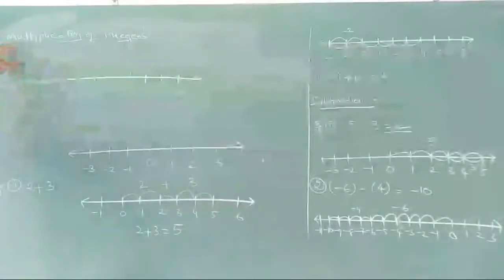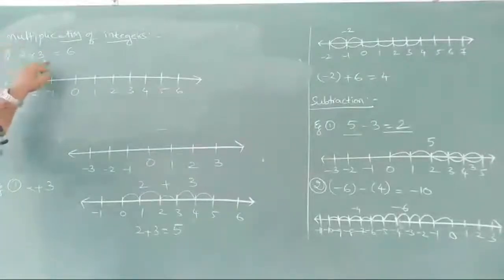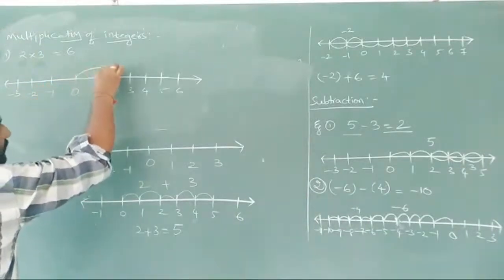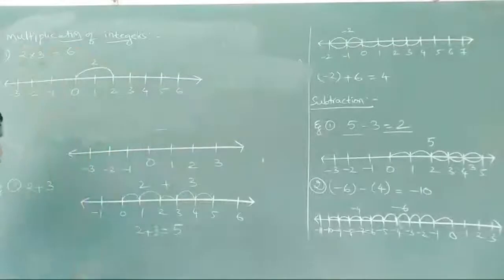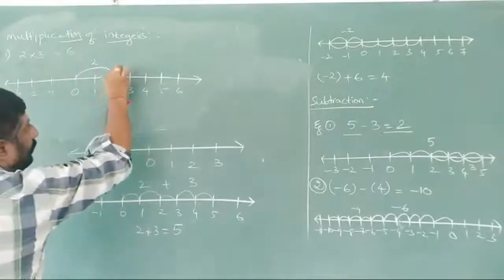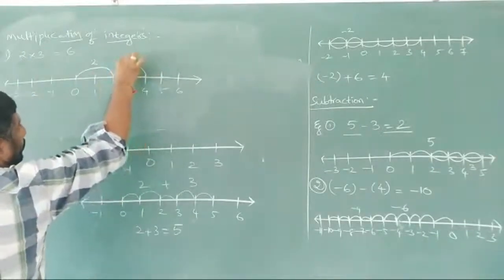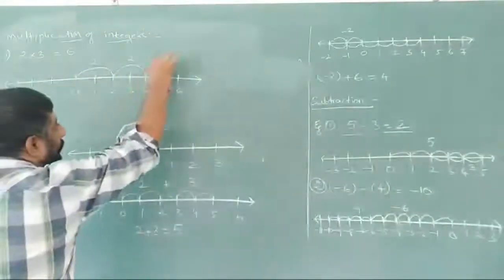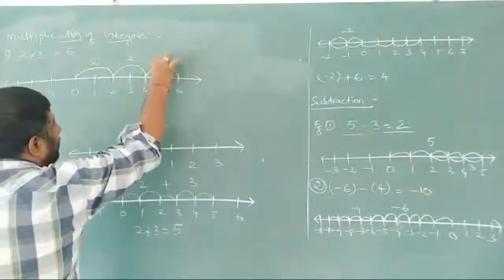Now 2 3s are. So 2 is the number we have here. It's a group, and how many times we have to take? 3 times we have to take. From where? From 0. So first of all I am on 0. So I am going to 2 first time. So this is 2. Only once I jump to 2 here. Now again how many times we have here? Still we have 2 times. Already totally 3 times. So from 2 to 4 again I am jumping here. And again I am jumping another one, 2 to 4 to 6.